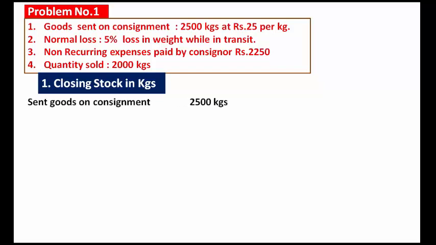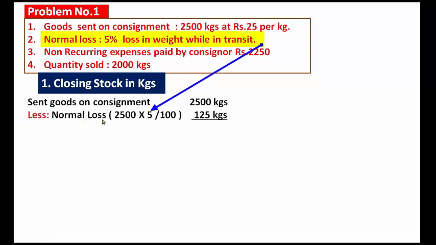Goods sent on consignment are 2500 kgs. In the calculation of the closing stock in kgs, from the goods sent on consignment, 2500 kgs, you have to deduct the normal loss.